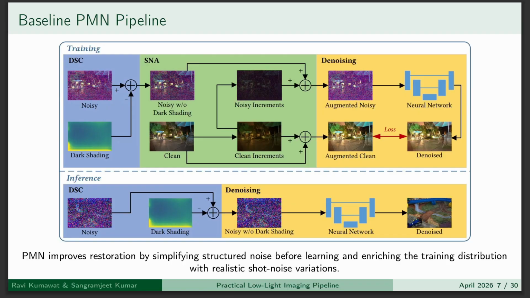Here is the PMN pipeline, which was used by the researchers. During training, noise is simplified and data is augmented, and during inference, the model directly restores raw images. This structure improves performance on real-world data.